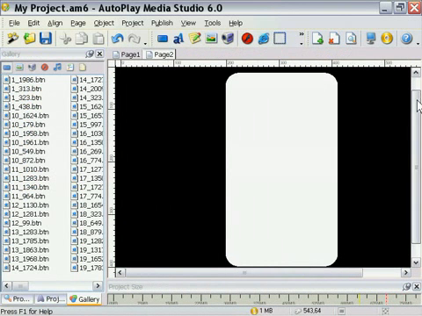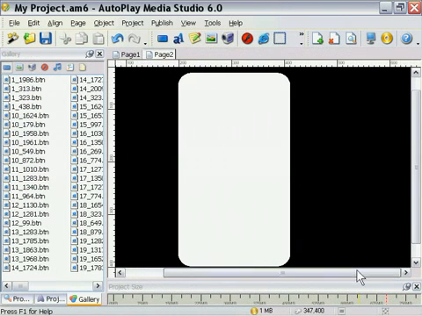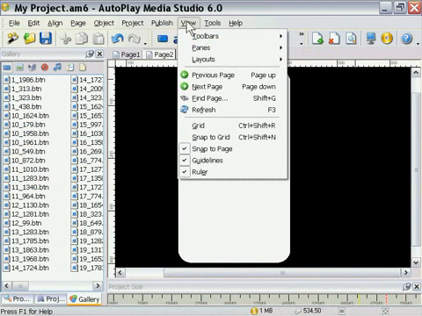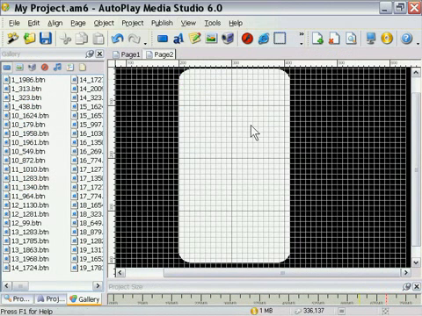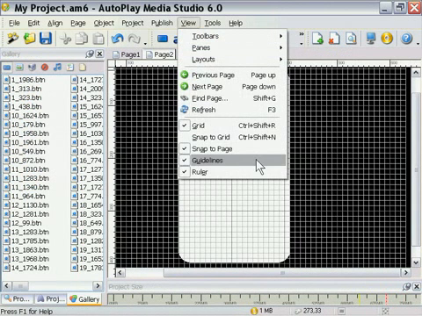The only other thing we'd like to take a quick look at here before we go on to the next lesson is the rulers and guides and grid. So underneath the View menu, we've got access to a grid. Let's go ahead and turn that on. And then we've got access to guidelines and ruler, and this is also a feature here to snap to the grid or snap to the page. So for example, if you're laying things out, you can arrange it so it snaps to the grid, for example, to align objects easily, so on and so forth. Let's go ahead and turn off the grid for now.